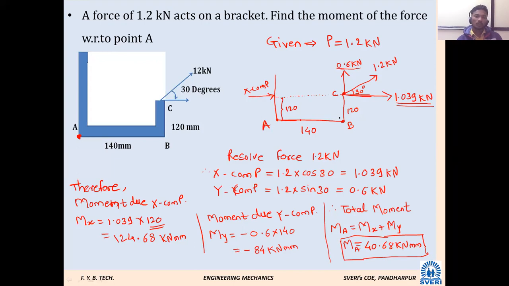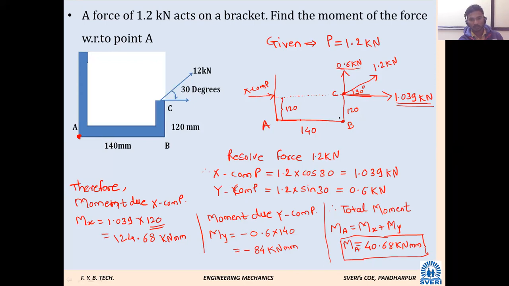So what will be our conclusion at the end? The body will rotate in the clockwise direction. The force of 1.2 kilonewton will be applied at point C, and the rotational effect at point A will be clockwise. And that moment we have calculated. Getting?